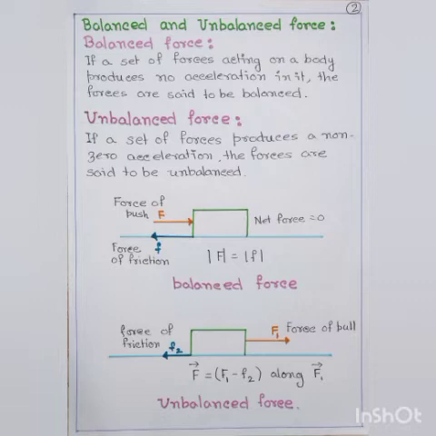Acceleration is not produced in it. So now we can define balanced and unbalanced forces as: if a set of forces acting on a body produces no acceleration in it, the forces are said to be balanced. And if a set of forces produces a non-zero acceleration, the forces are said to be unbalanced.